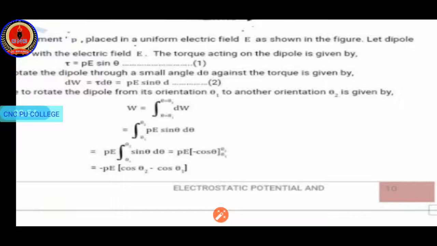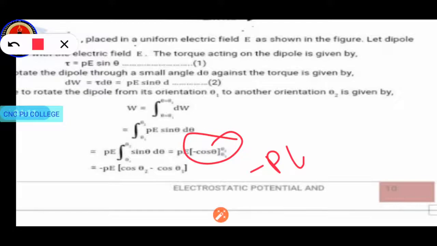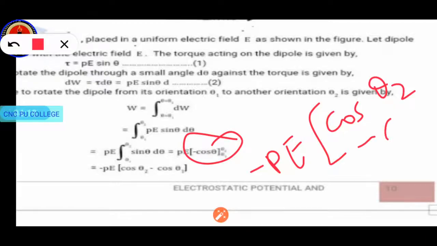So the integration of sine theta into d theta, already we know that the integration of sine theta is minus cos theta. So after integration we have to apply limits. So the minus sign, I am taking that outside, minus PE, upper limit, that is cos theta 2, minus lower limit, that is cos theta 1.